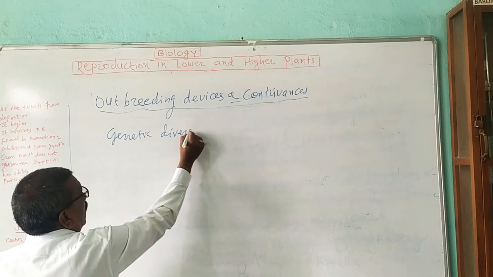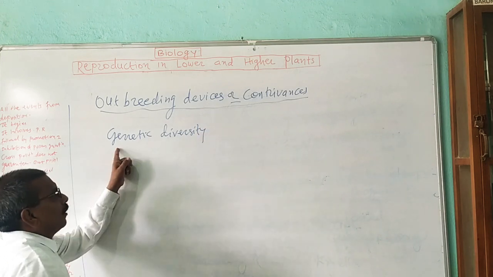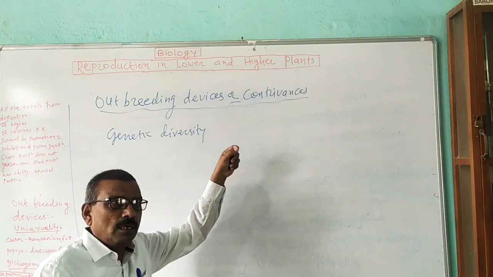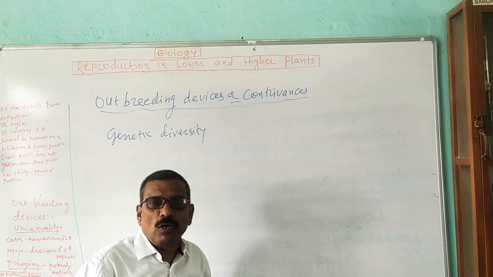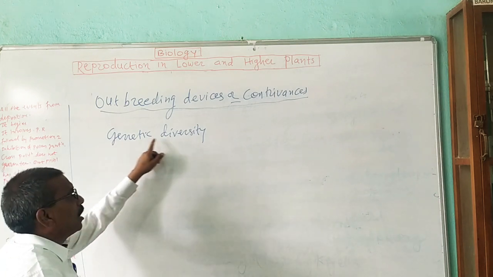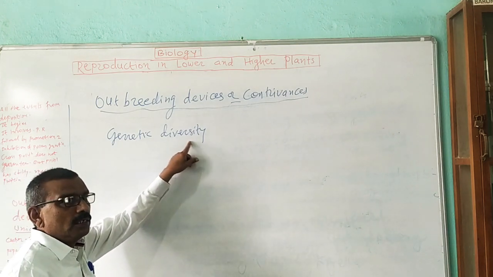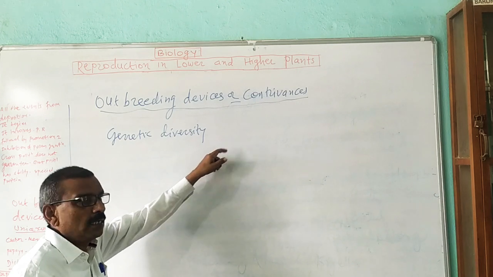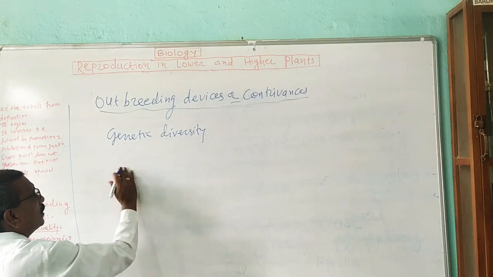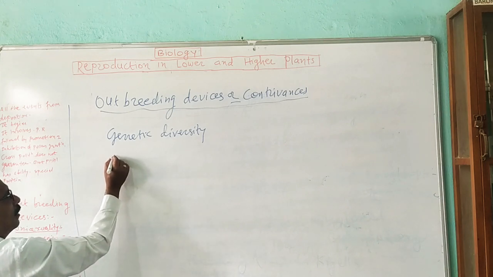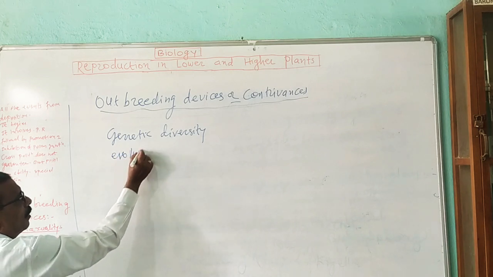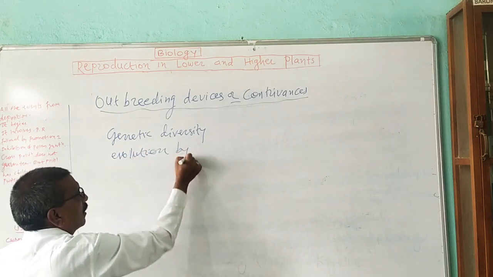Genetic diversity is variation in genetic material. This is necessary for evolution by natural selection. Due to cross-pollination, genetic diversity takes place, and genetic diversity is essential for evolution by natural selection.